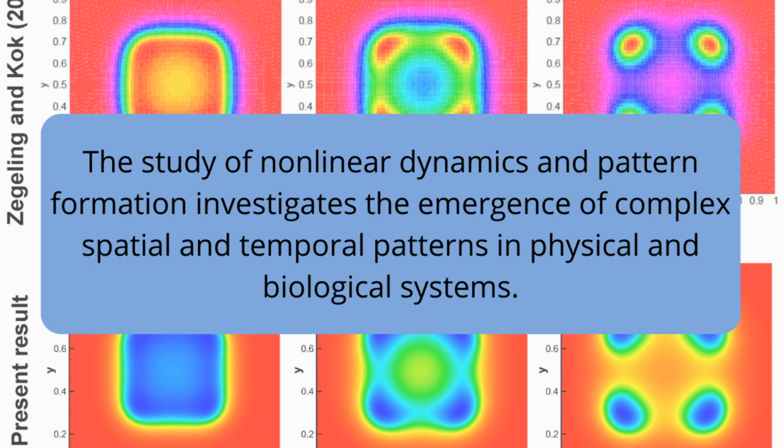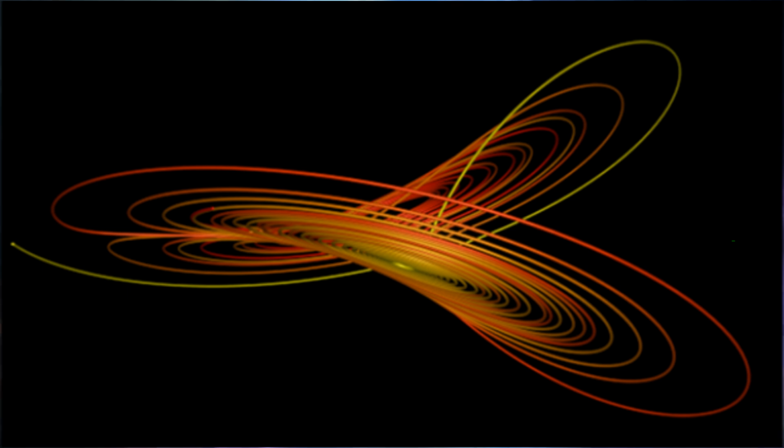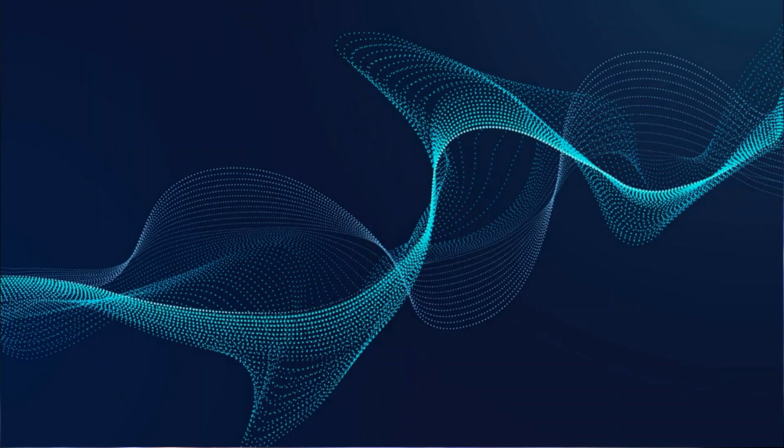The study of nonlinear dynamics and pattern formation investigates the emergence of complex spatial and temporal patterns in physical and biological systems. Nonlinear dynamics is the branch of physics that studies systems governed by equations more complex than the linear. Nonlinear systems, such as the weather or neurons, often appear chaotic, unpredictable, or counterintuitive, and yet their behavior is not random. The study of nonlinear dynamics and pattern formation delves into understanding how complex spatial and temporal patterns arise in diverse physical and biological systems.